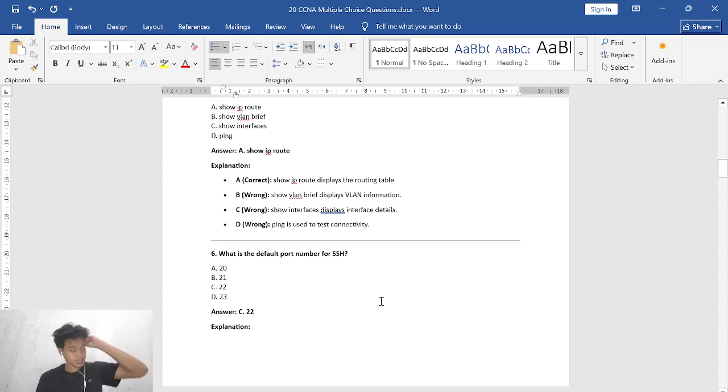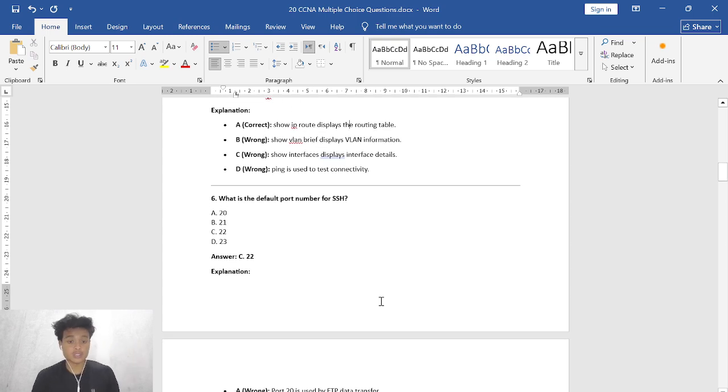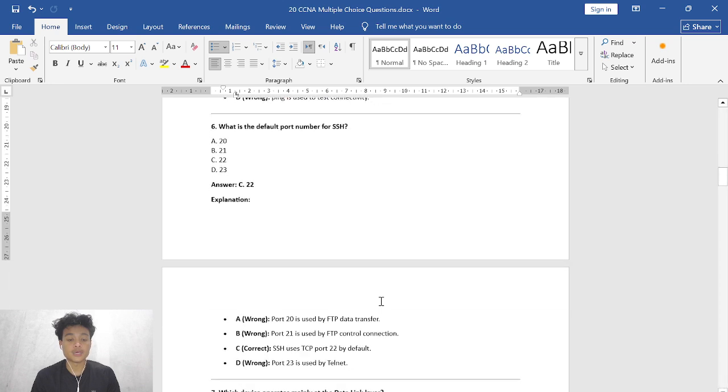And then number 6, what is the default port number for SSH? A, 20, B, 21, C, 22, D, 23. So the correct answer is C, 22. Here's the explanation. A, wrong, just because port 20 is used by FTP data transfer, not SSH.